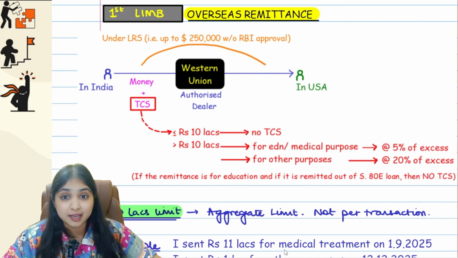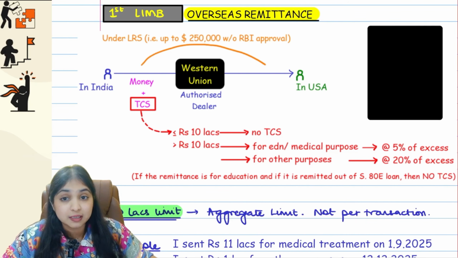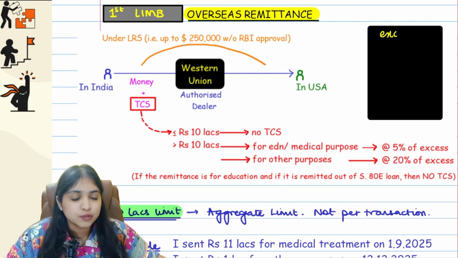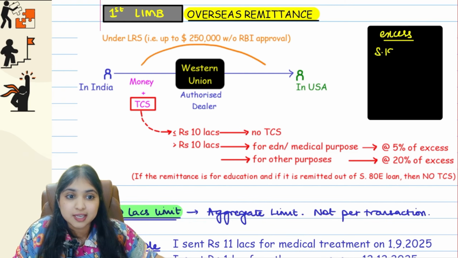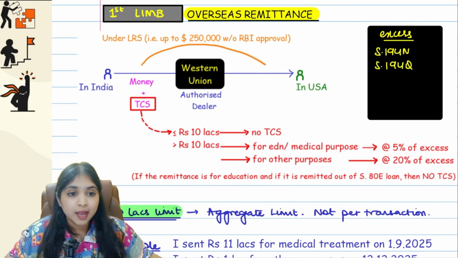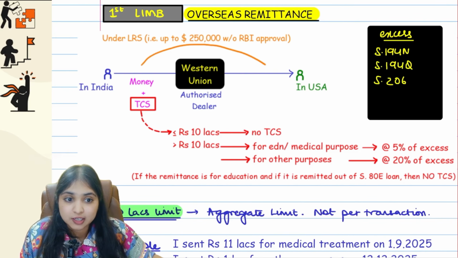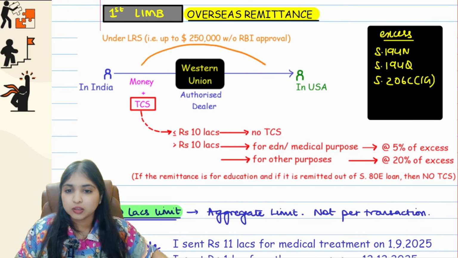See guys, I'll again draw one small black box for you over here. The section says 20% of the excess. See, where have you seen this word excess before? The first time you saw this word excess was in section 194N guys, TDS on cash withdrawals. Second time you saw excess was in section 194Q, your TDS on goods. And now you're seeing the word excess here in section 206C1G.